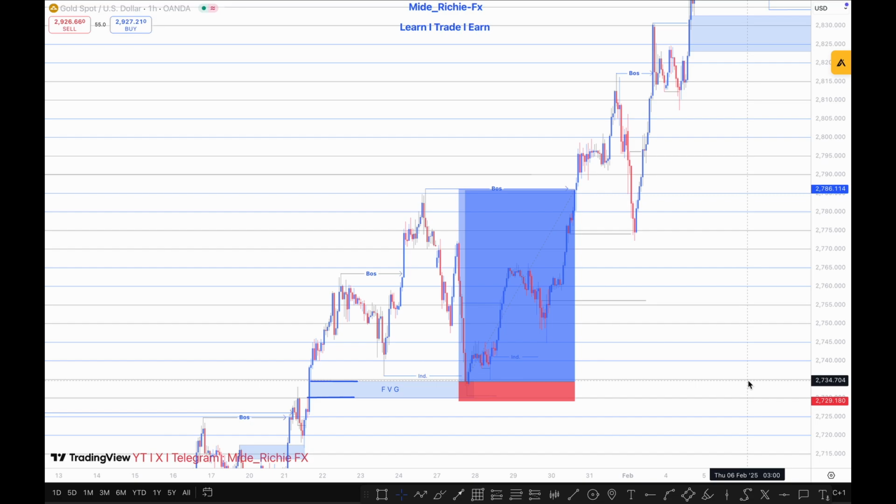So I think that's pretty much everything about fair value gaps. It's not really that hard, right? A whole lot of people try to complicate these things to make videos longer, or to get you guys to stick around. But here we go straight to the point, right? Fair value gap is actually very simple. Just satisfy three candles, and then mark out the highest point of the first candle and the lowest point of the last candle if you're working with a bullish structure, and vice versa for the bearish scenario. As simple as that.